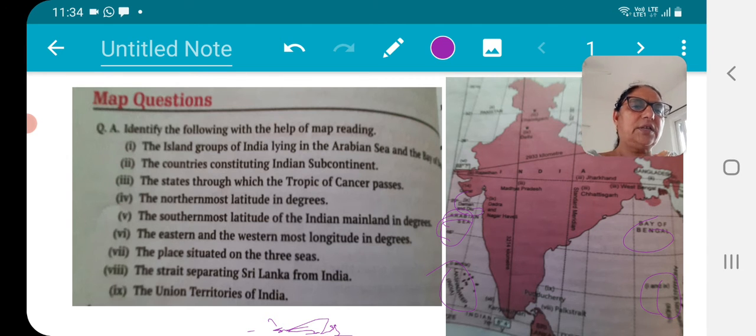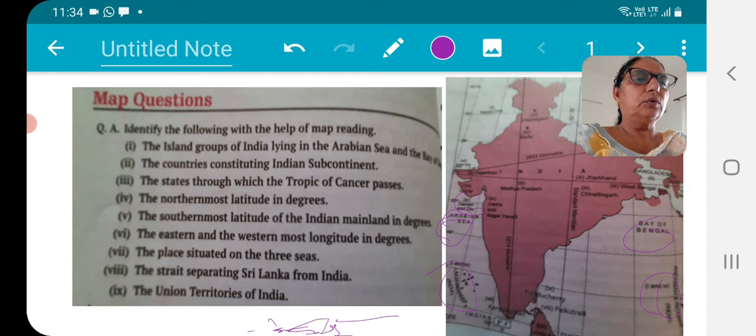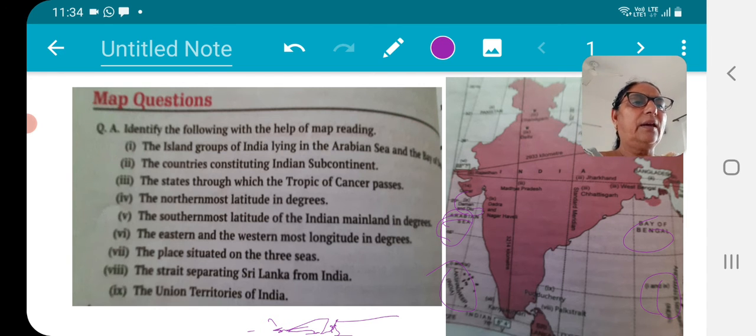Now I am going to read your question number 2: the countries constituting the Indian subcontinent. First you go to this Pakistan, right? Then you have to go to Sri Lanka.